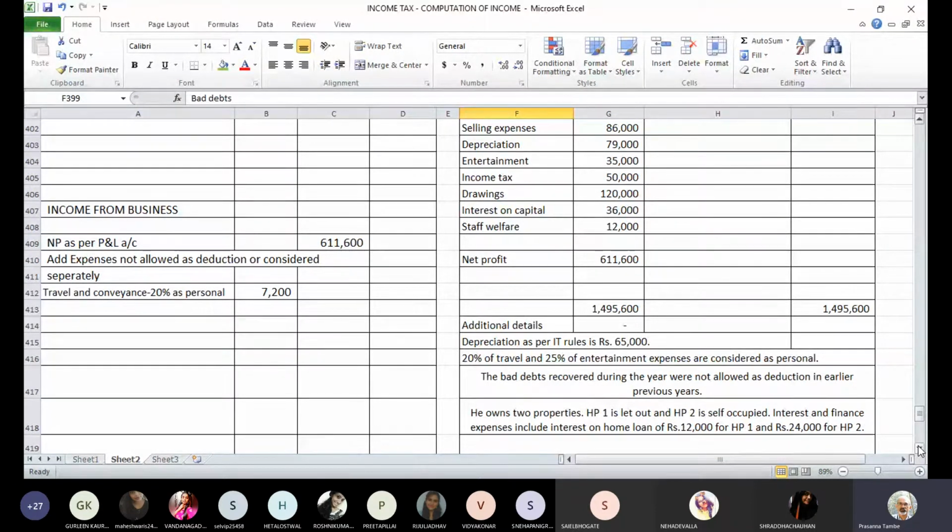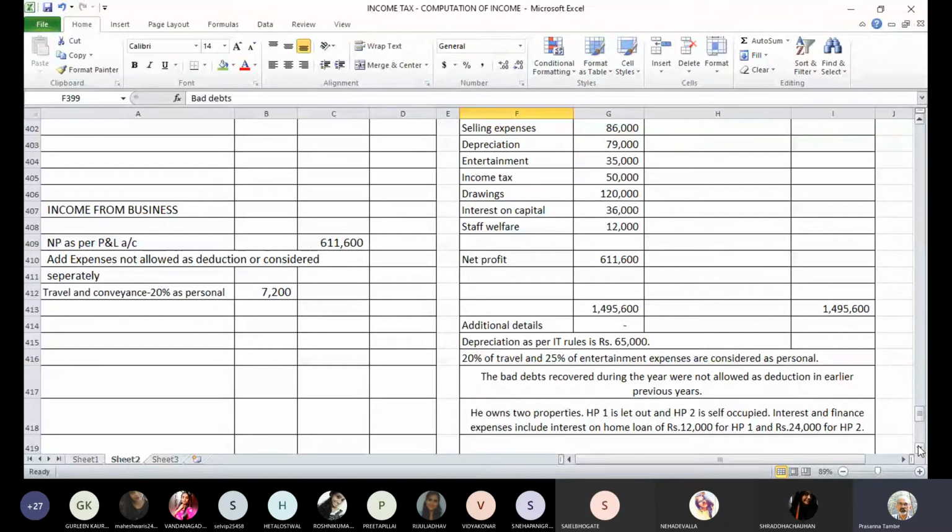Now this 12,000 plus 24,000, 36,000 is a home loan interest. That home loan is utilized for purchase or construction of the property, and accordingly you can claim a deduction when you compute the income from property. But for business you have not used these funds, so when you compute the income from business you have to disallow these expenses. It is not for the purpose of business. The interest is not related to the loans which were used for the purpose of business. So in the business income we are going to add back interest.